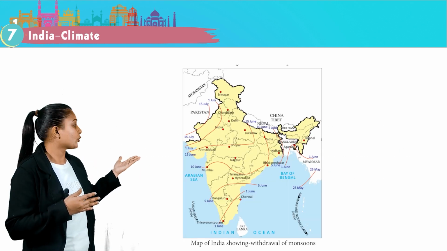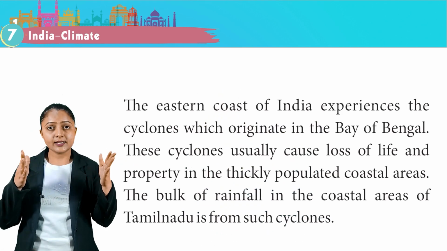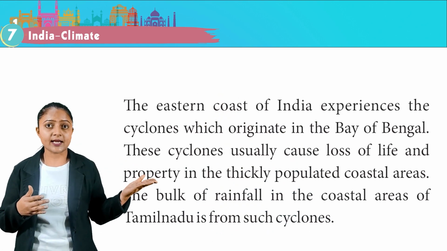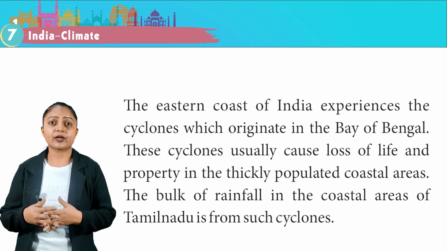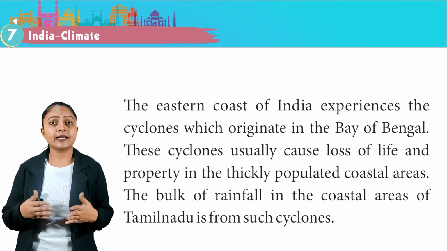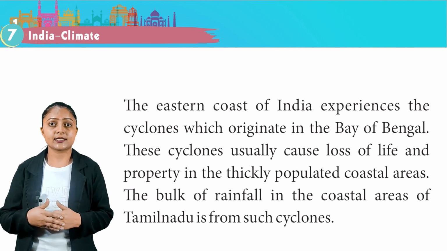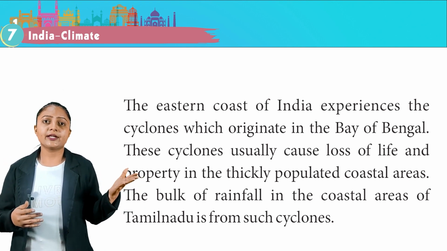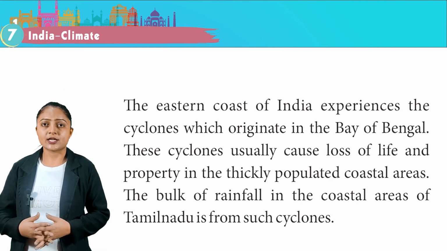Map of India showing withdrawal of monsoon. The eastern coast of India experiences the cyclones which originate in the Bay of Bengal. These cyclones usually cause loss of life and property in the thickly populated coastal areas. The bulk of rainfall in the coastal areas of Tamil Nadu is from such cyclones.